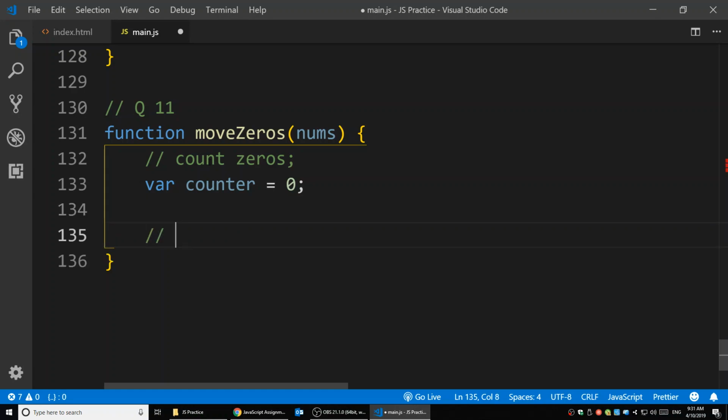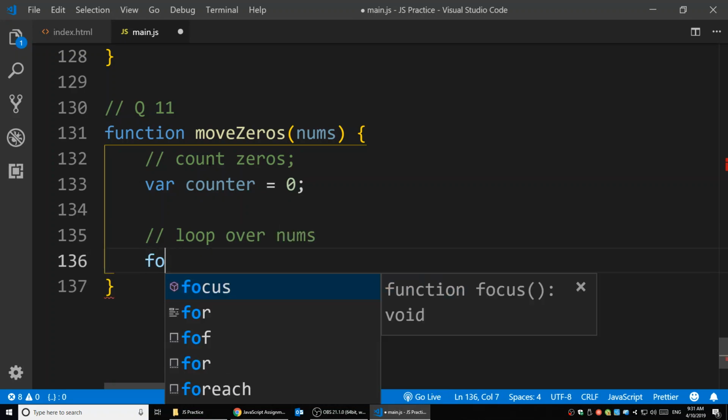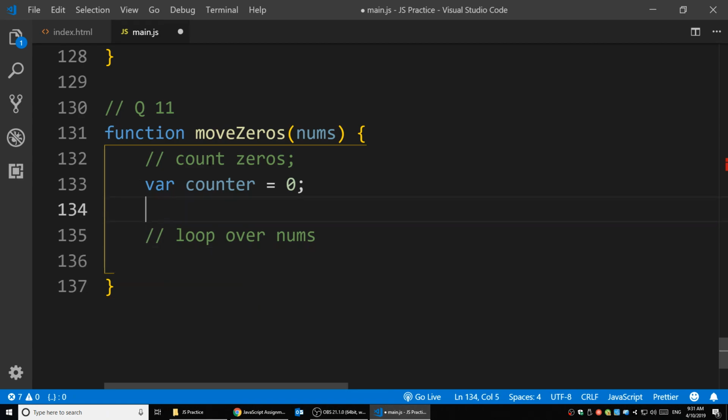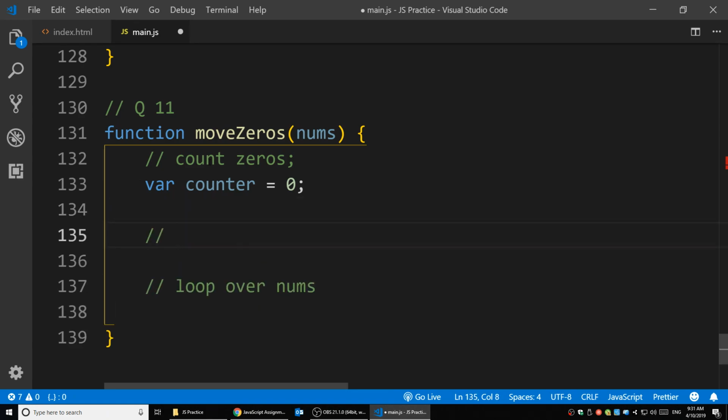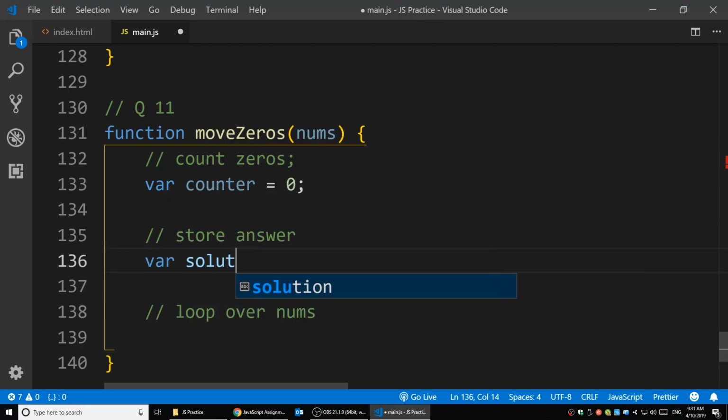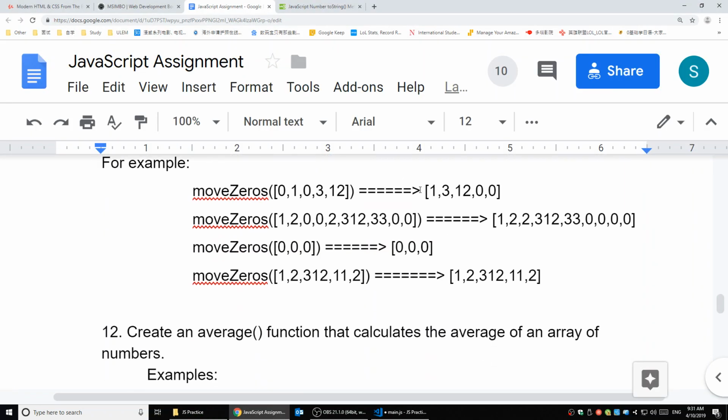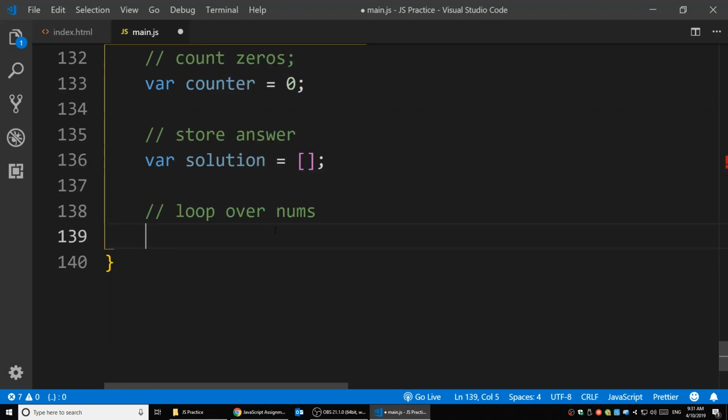And what we can do here is loop over nums. Also, we need to store the answer. That's going to happen many times. Store the answer in a variable called solution. It's going to be an empty array, and once we finish everything, we're going to return this array out.